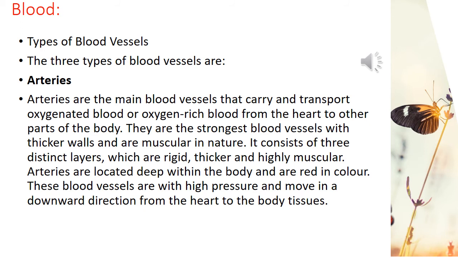Why? Because the blood flow is rapid and at high pressure. So in arteries the blood pressure is high and it's a rapid continuous flow of blood. Further, if you see the location, the arteries lie quite deep under our skin and hence they cannot be seen easily.